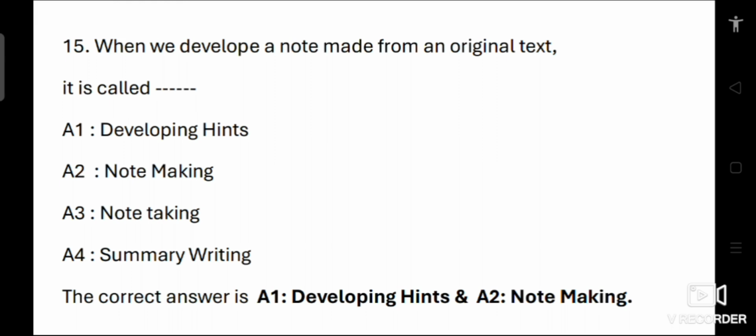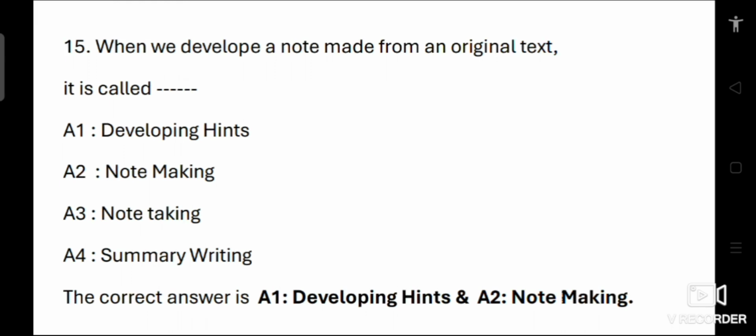This method starts with the hints or outlines from the original source, which are then elaborated to form a more detailed note. So, in this context, when you develop a note from an original text, it involves expanding upon these hints.